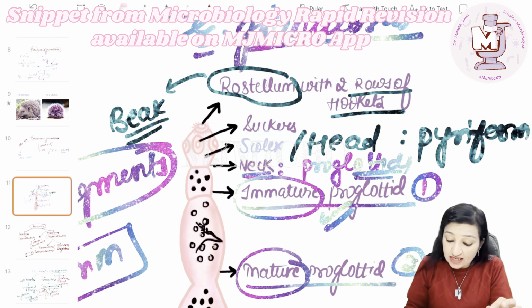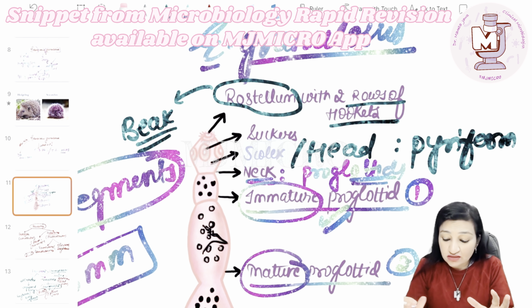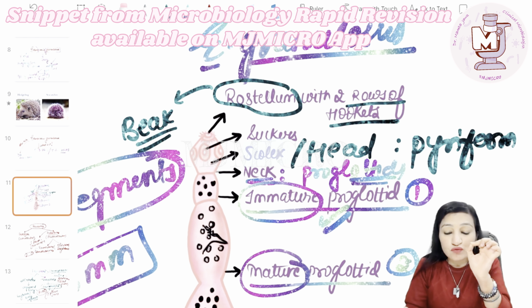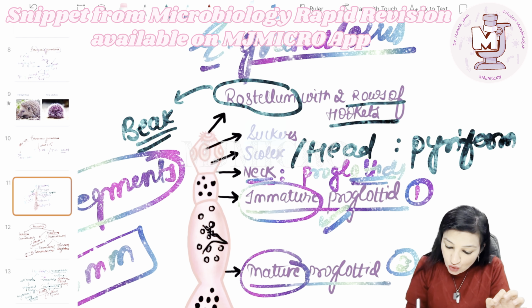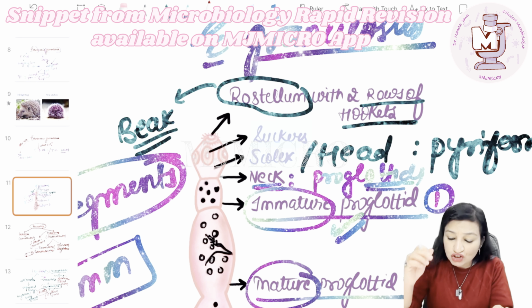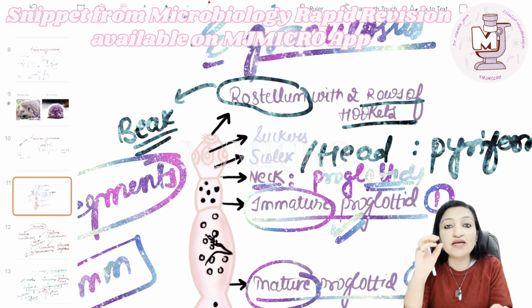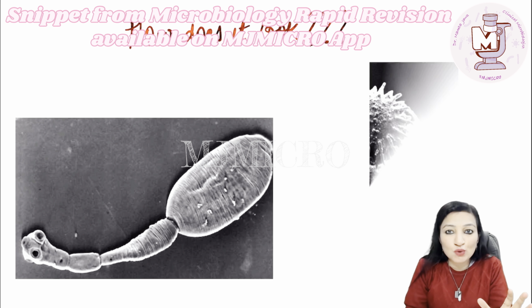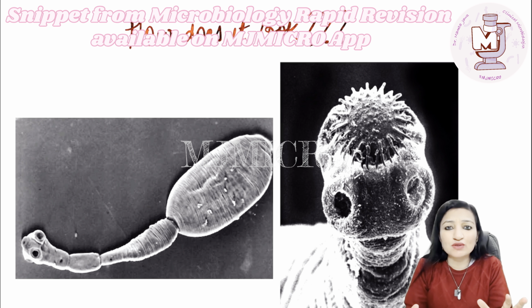Also remember guys, the head, apart from having rostrum which is decorated with the 2 rows of hooklets, has got suckers also. There are 4 muscular suckers present which help in attachment to the intestine. Okay. Have a look at this guys. This is how Echinococcus granulosus actually looks like. This is a very good electron microscopic picture.